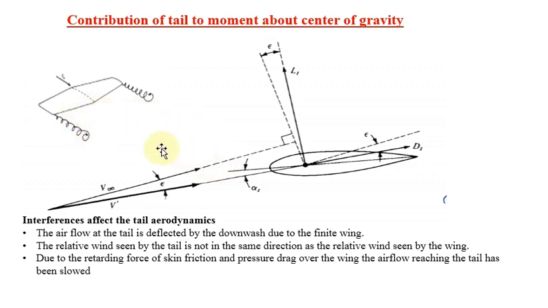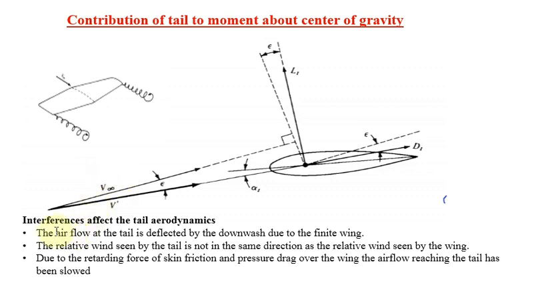Because of that reason, the velocity V infinity, called the free stream velocity, is deviated to V dash. The reason is the downwash angle. So epsilon is nothing but the downwash angle. How is the downwash angle epsilon created? Because of the wingtip vortices. This deviates your free stream velocity to V dash. So that is the first concept we have to consider.